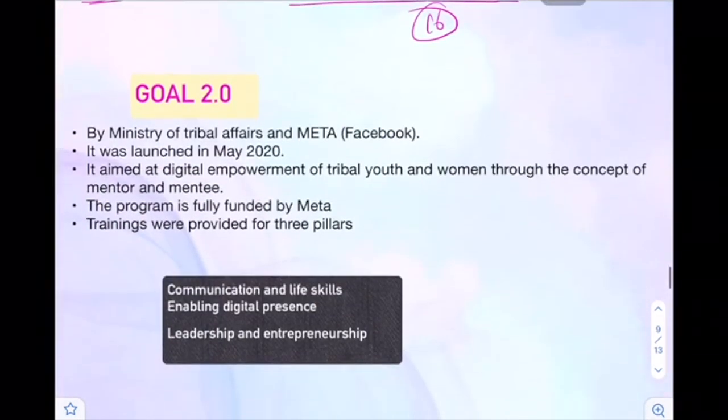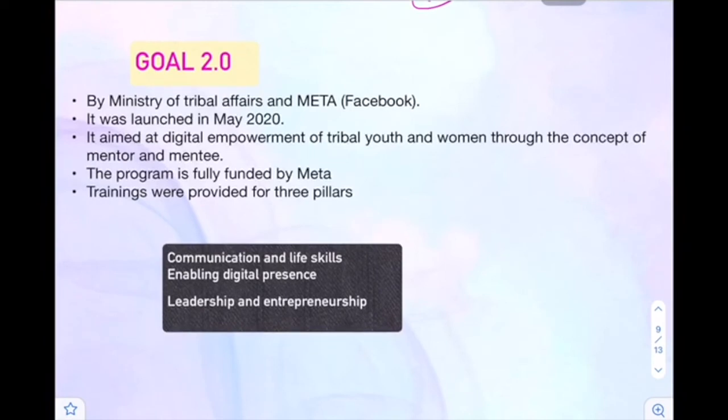The next is Goal 2.0. So what is Goal 2.0? This is by the Ministry of Tribal Affairs and Meta. Meta is the new name of Facebook, which we all know, I hope. So this is by the Ministry of Tribal Affairs. It was launched in 2020. It aimed at digital empowerment of tribal youth and women through the concept of mentor and mentee.